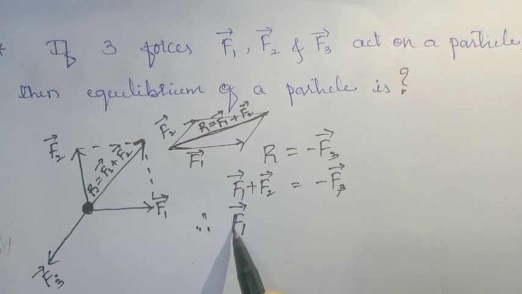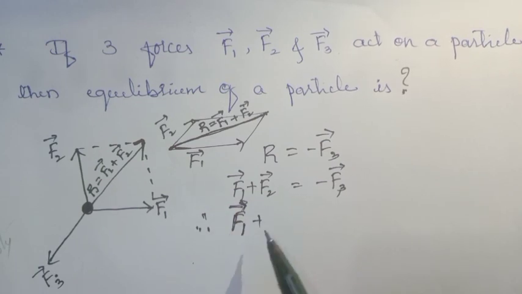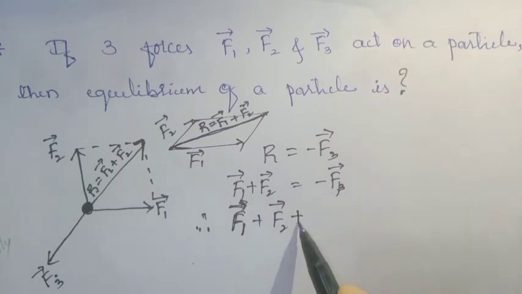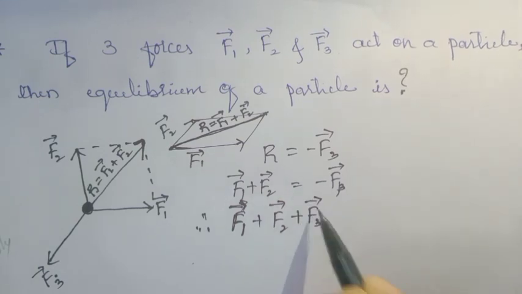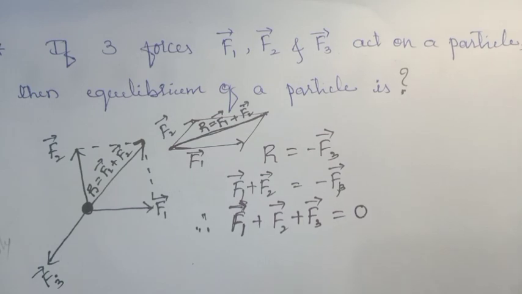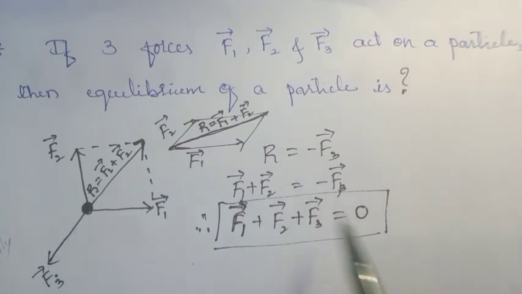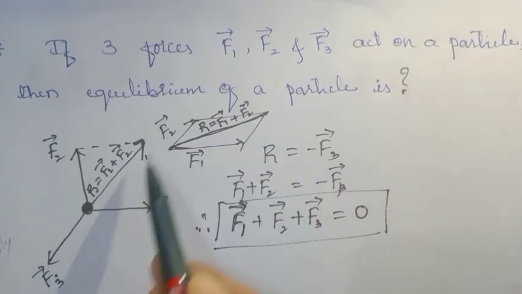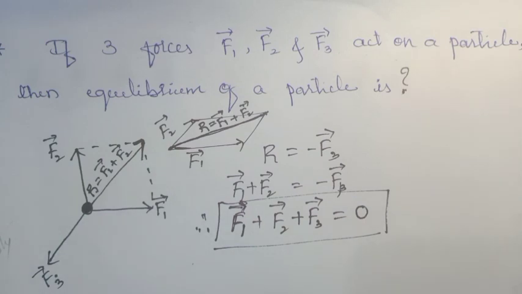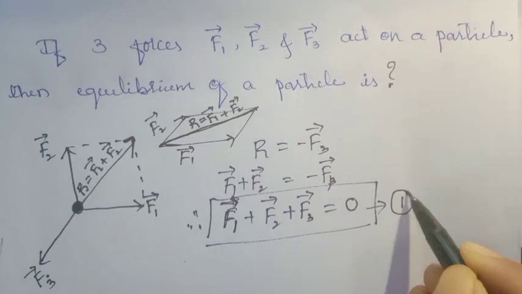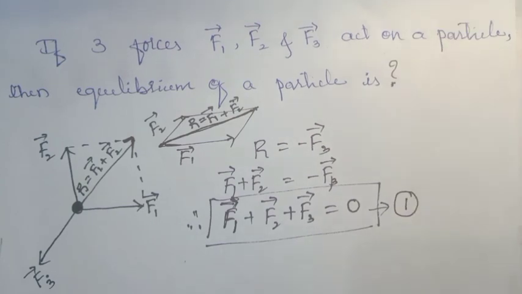Therefore, vector F1 plus vector F2, if F3 comes to the left hand side, it will be plus vector F3 is equal to 0. And hence by this we can say that the total force acting on the point is equal to 0, and hence the body is in the state of equilibrium. Is it clear? Let's say this is equation number 1. I hope you have understood this equation.